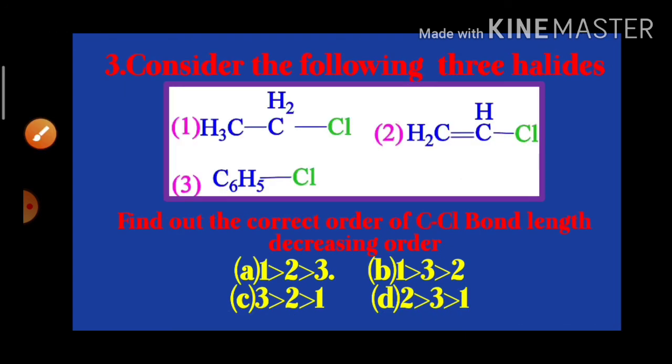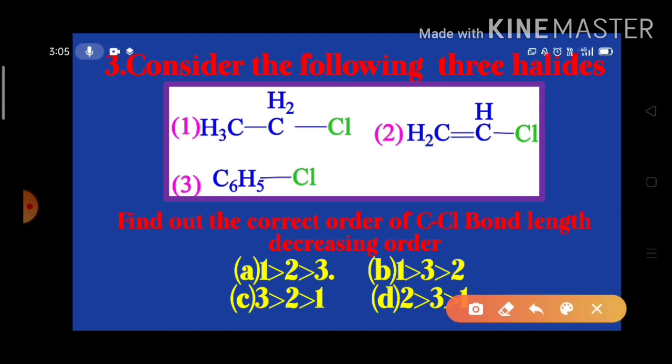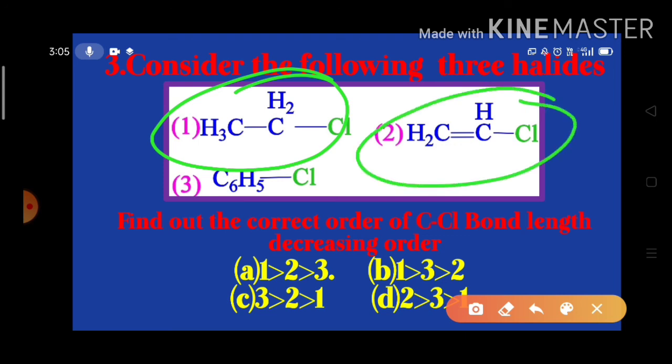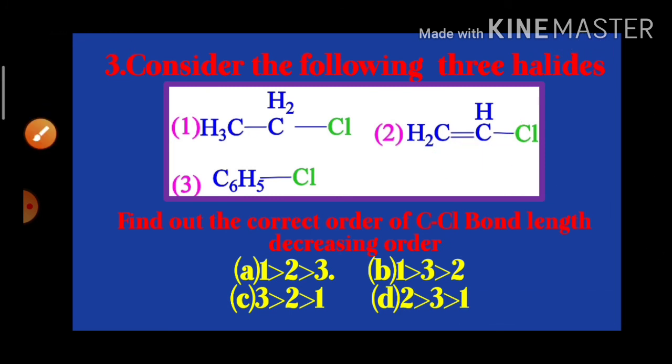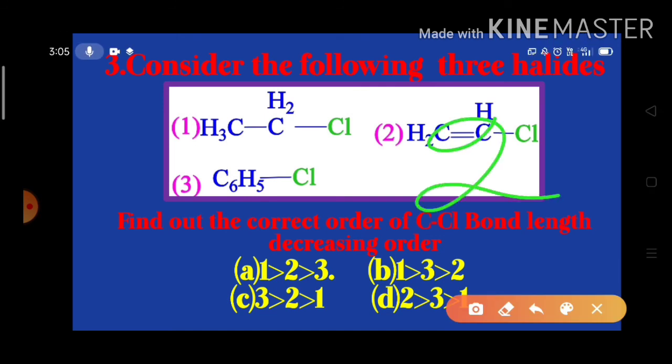Now we go for the third question. Consider the following three halides and find out the correct order of C-Cl bond length, decreasing order. We know very well that bond length decreases due to the increase in the resonance structures. First one is ethyl chloride. In ethyl chloride there is no resonance, and in vinyl chloride resonance structure is possible, and we have only two resonance structures. Only two structures are possible.